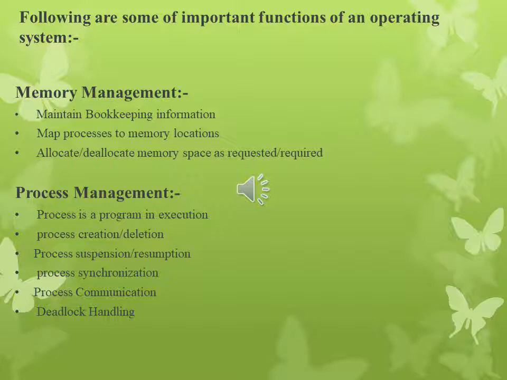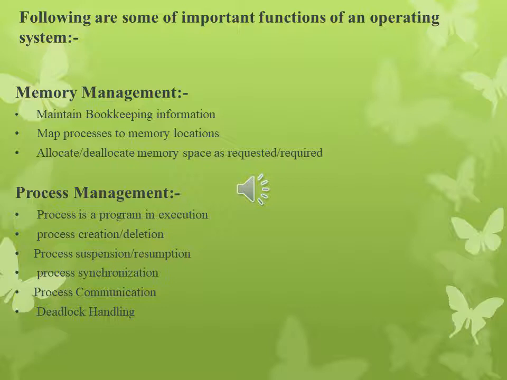Next topic is process management. In a multiprogramming environment, the operating system decides which process gets the processor, when and for how much time. This function is called process scheduling. Some activities included in process management: keeping track of the processor and status of the process.